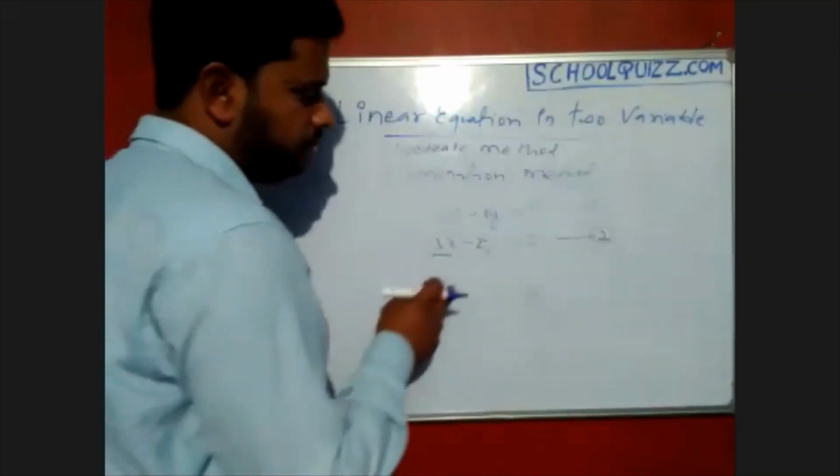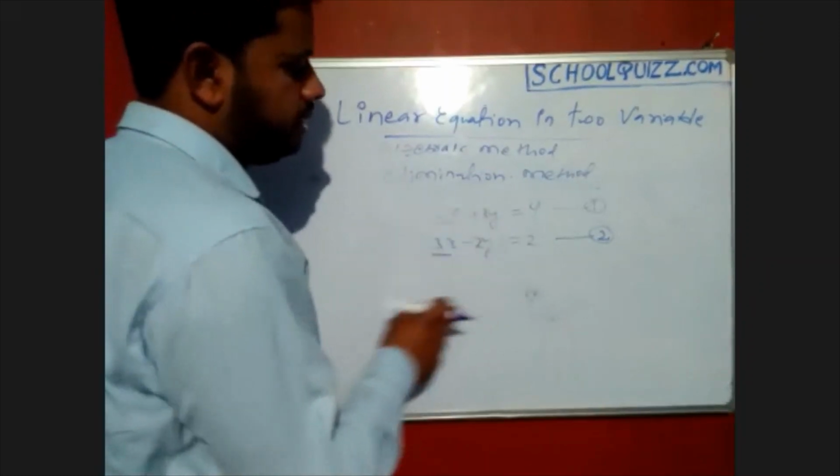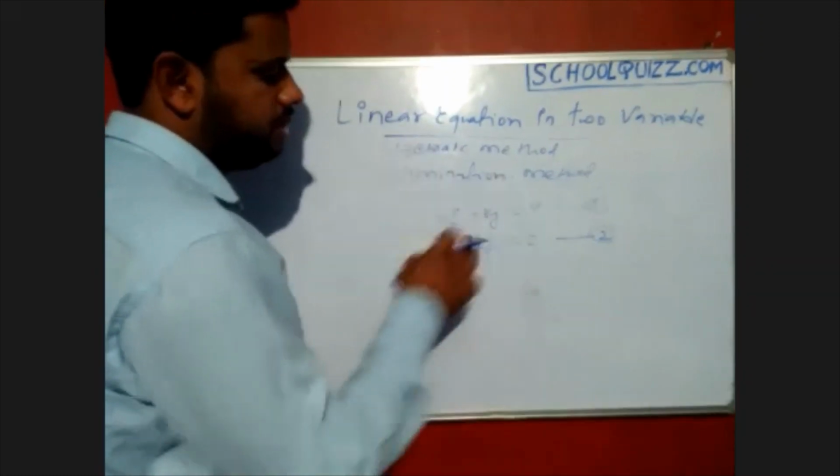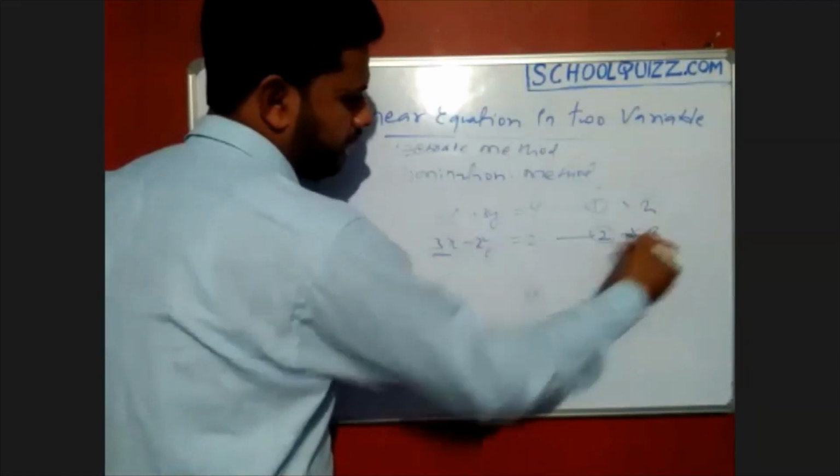How can we do it? You know LCM. The LCM of 2 and 3 is 6, so we have to make 6. I have to multiply this one by 2 and this one by 3.